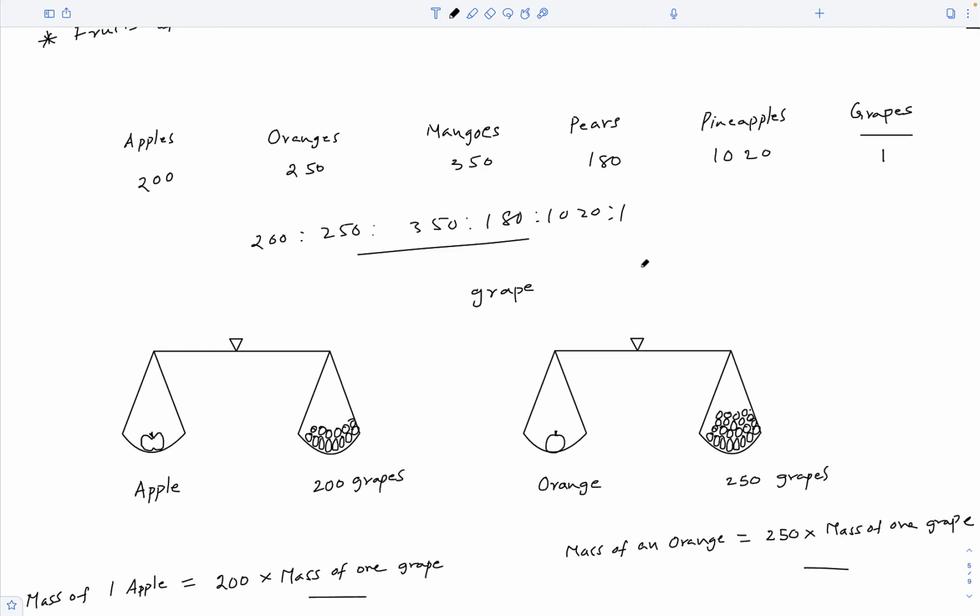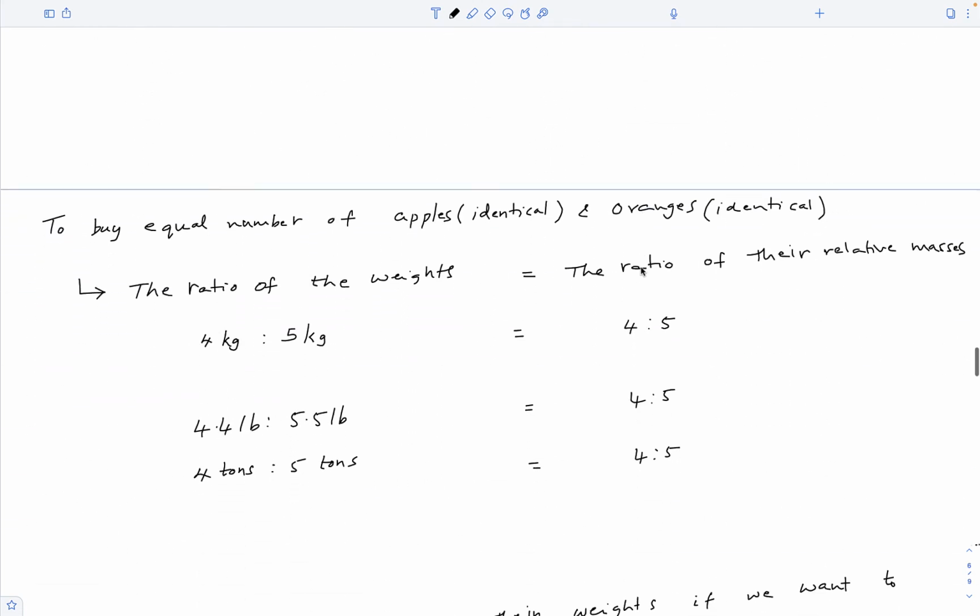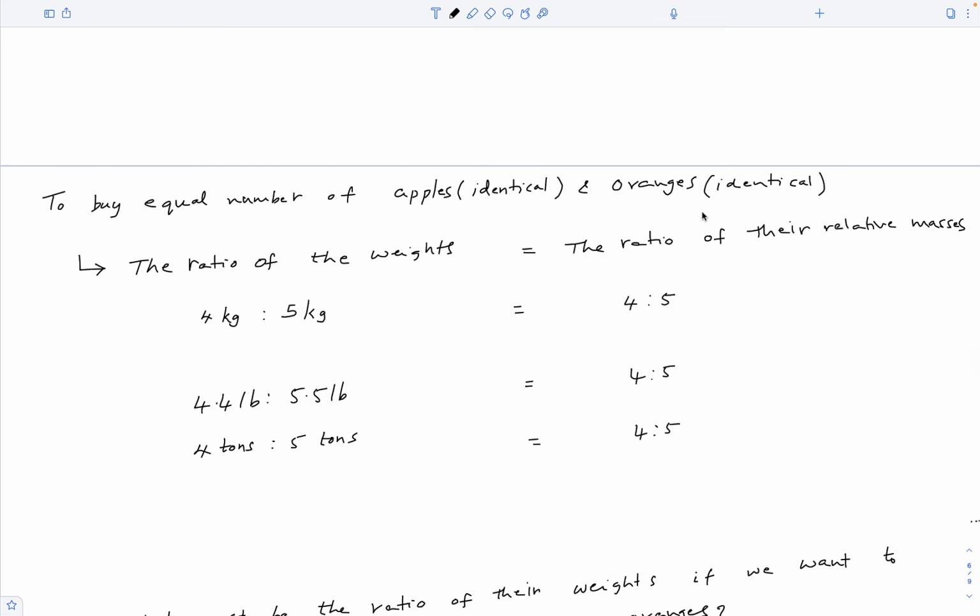And here is the summary of what we have learned. To buy an equal number of fruits of different kinds, assuming fruits of each kind are identical, the ratio of the quantities of different kinds of fruits that we buy must be equal to the ratio of their relative masses.